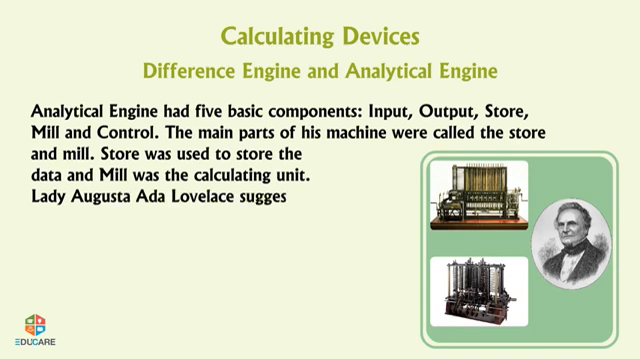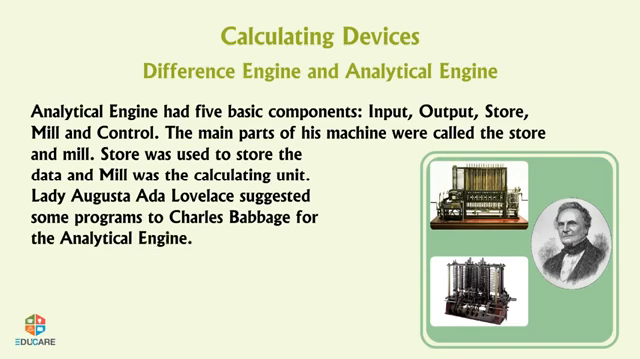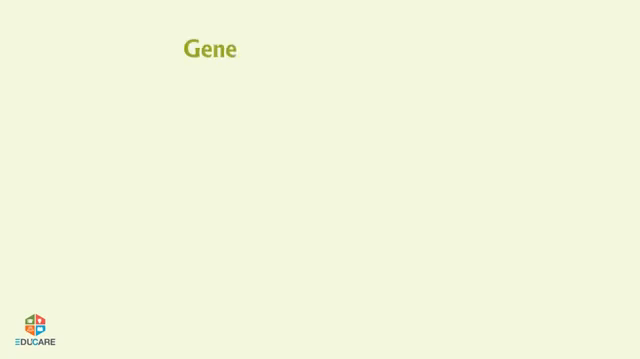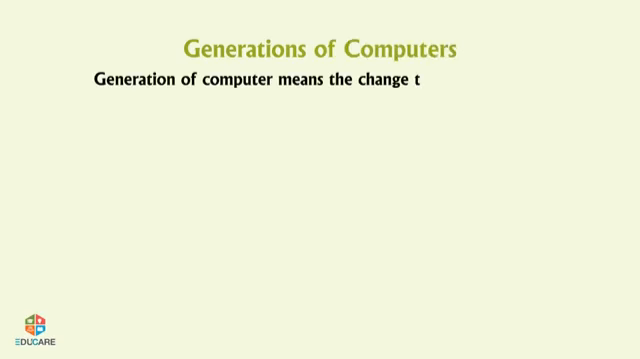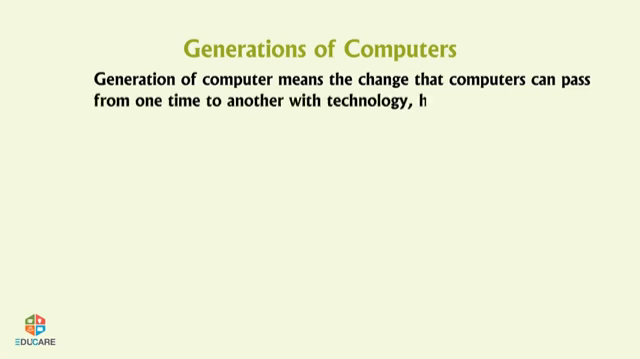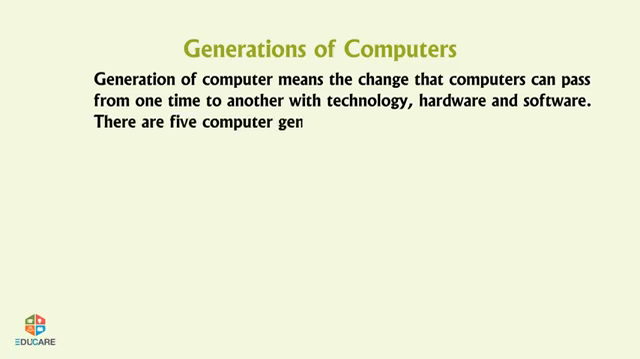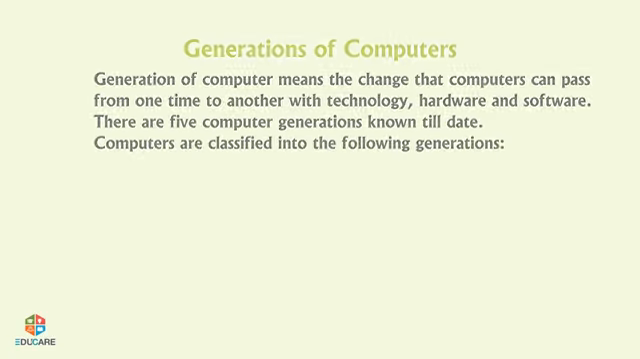Lady Augusta Ada Lovelace suggested some programs to Charles Babbage for the analytical engine. She is considered as the first programmer. Generations of computers. Generation of computer means the change that computers can pass from one time to another with technology, hardware, and software. There are 5 computer generations known till date. Computers are classified into the following generations.